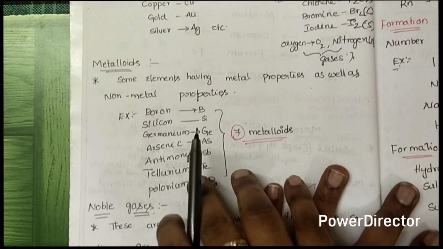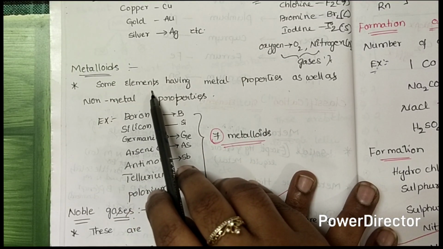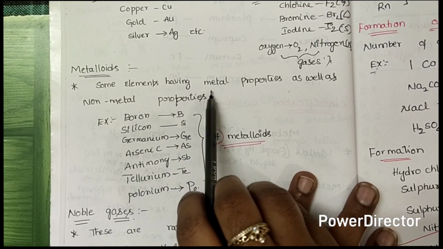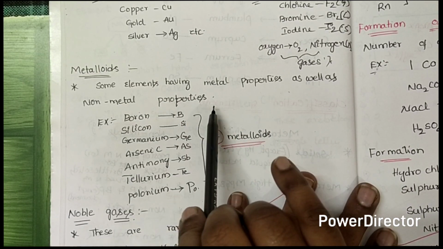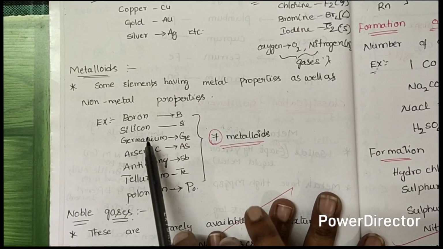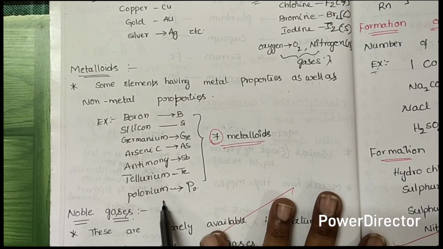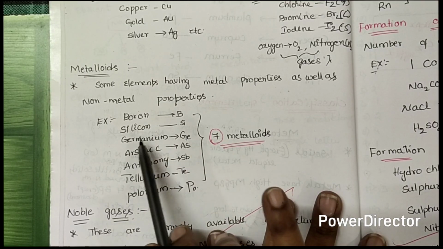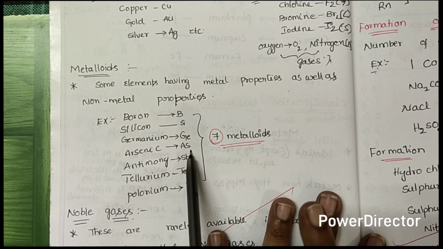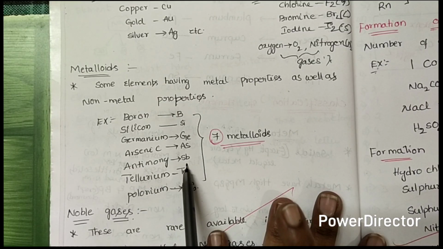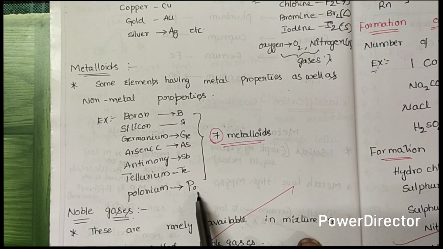And the next one is the metalloid. What is a metalloid? A metalloid is an element having metal properties as well as non-metal properties. For example, boron B, silicon Si, germanium Ge, arsenic As, antimony Sb, tellurium Te, polonium Po.